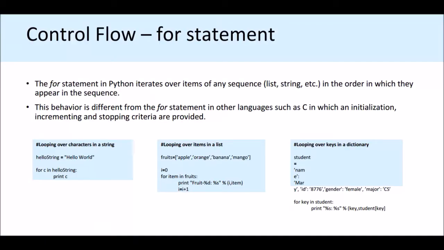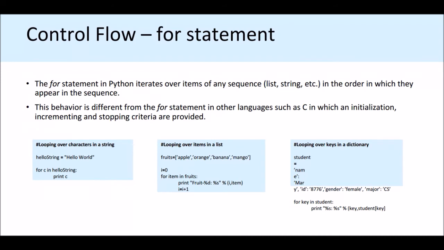What happened previously in C programming, while designing a for loop, we have three things. We have to start the for loop, which is called initialization, then incrementation, then we should give a boundary, that means this will be incremented till this value. For i is equal to 1, i less than equal to 5, i plus plus. Likewise. So the definition says that the for statement in Python iterates over any sequence, in the order in which they appear in the sequence.